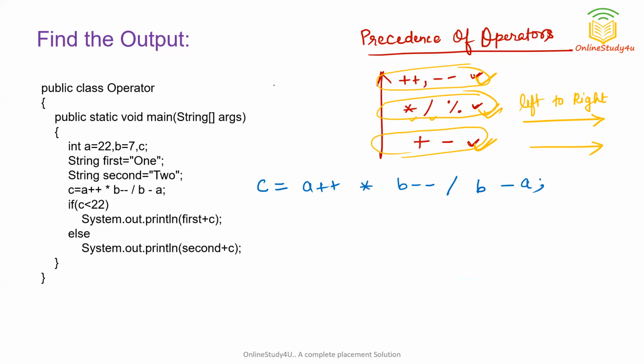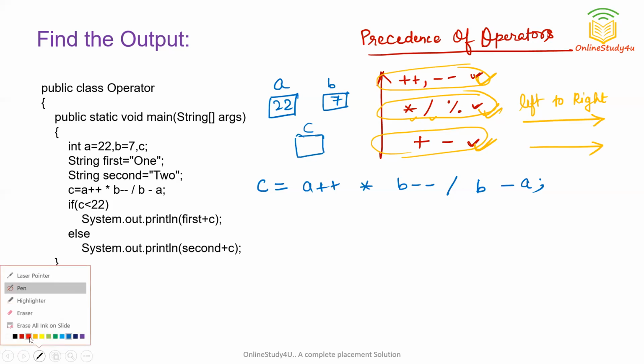Now, what are the variables given? We have a variable A, storing 22. We have a variable B, storing 7, and C is storing nothing. Let me write C also. You can see C is empty now. So first, which operator should be solved? You can see in the chart that we have plus plus and minus minus.